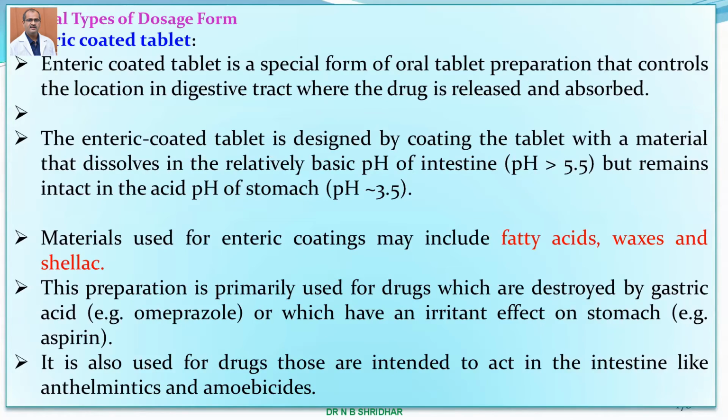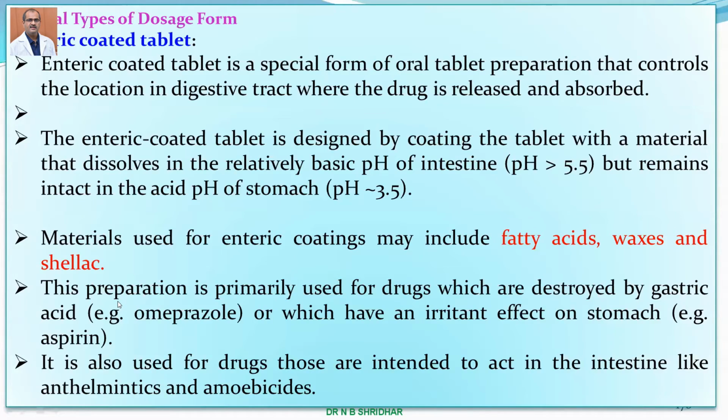The enteric coated tablet is designed by coating. The materials used for enteric coating may include fatty acids, waxes, and shellac, which are all inert materials. So these enteric coated tablets are used for drugs which are destroyed by gastric acid and also have an irritant effect on the stomach.